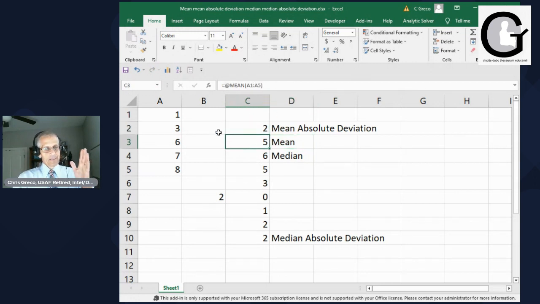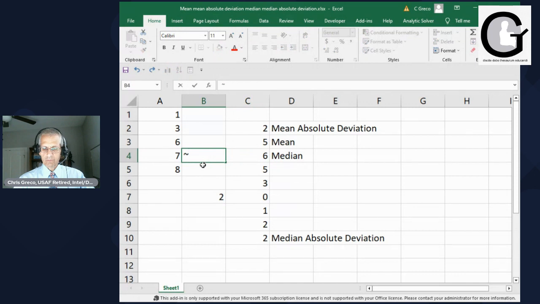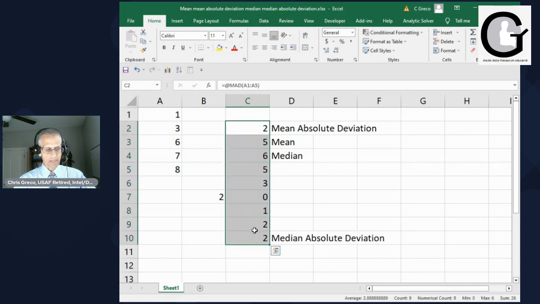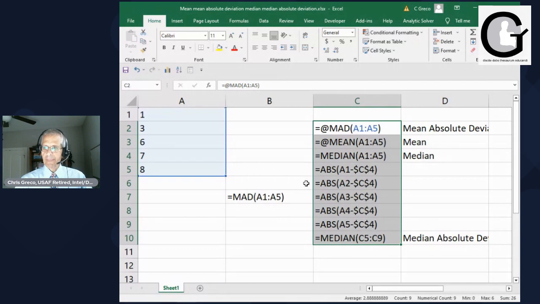Now let's talk about median for a second. So median here is the same thing. A1 to A5 equals A1 to A5. So let's see if I can do this. Nope, don't want that. I think if I do it this way, I can actually, yeah.